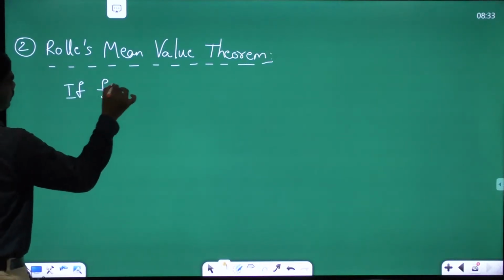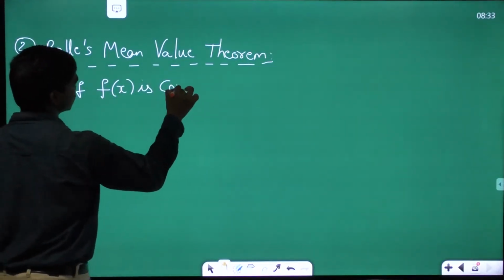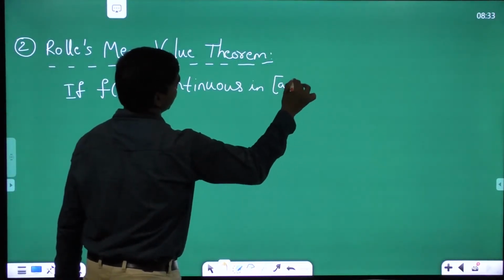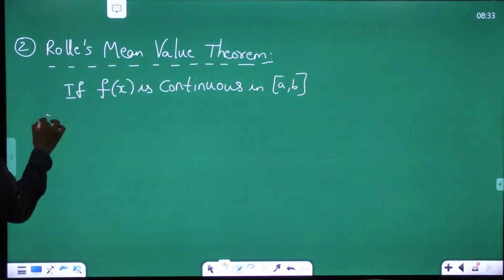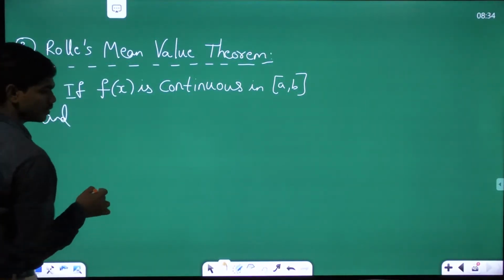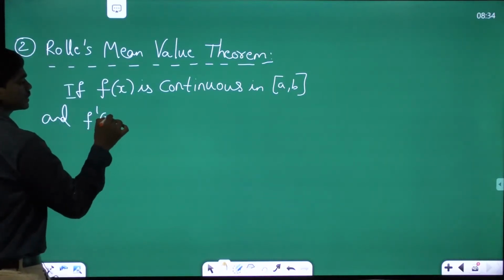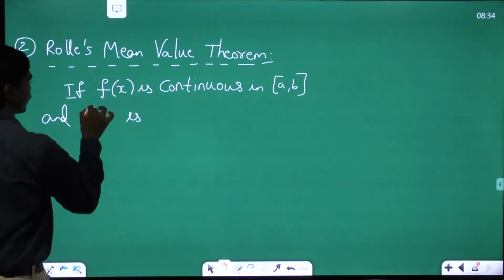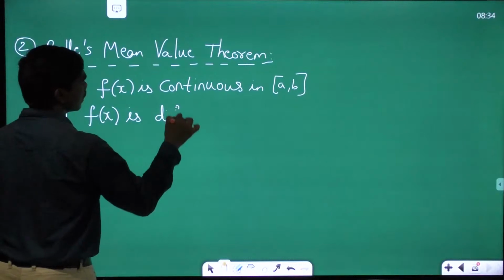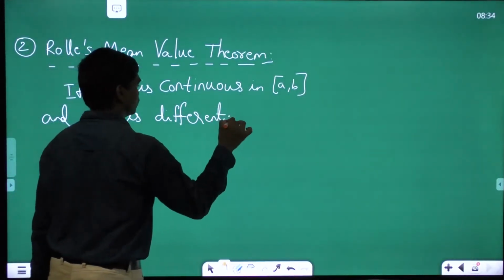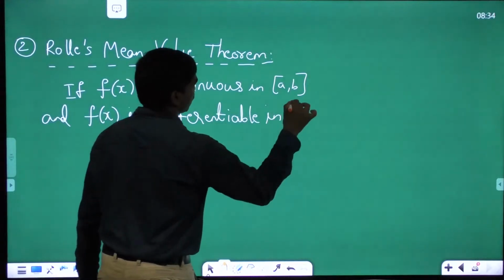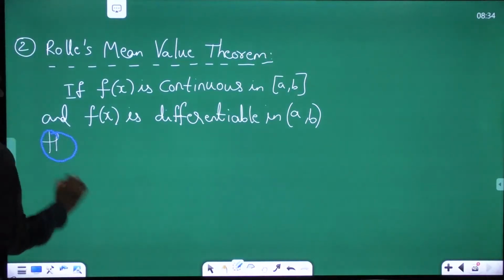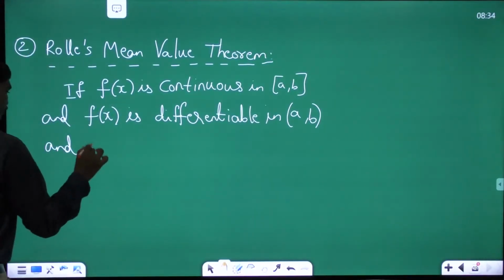If f of x is continuous in [A, B], and f of x is differentiable in the open interval (A, B), then, and there is one more extra condition for this Rolle's theorem,